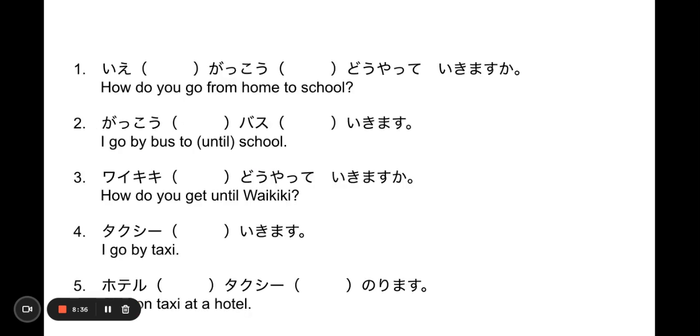Let's fill in the blank. 家、学校、どうやって行きますか? How do you go from home to school? So that will be 家から学校までどうやって行きますか? 学校, I go by bus to school. 学校 until まで, by the means of bus, バスで行きます。You're going to Waikiki, but you don't know how.